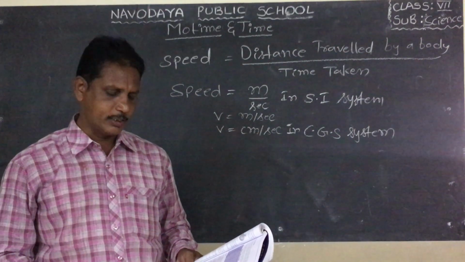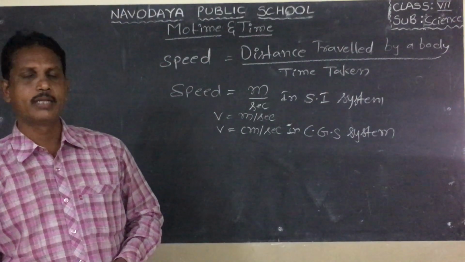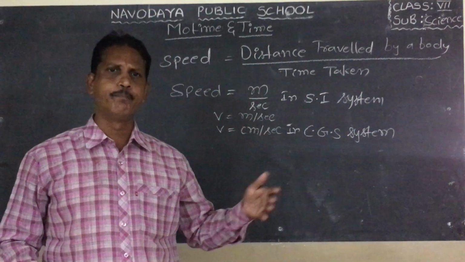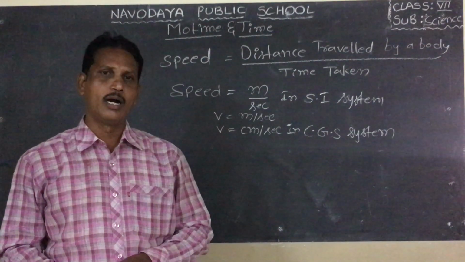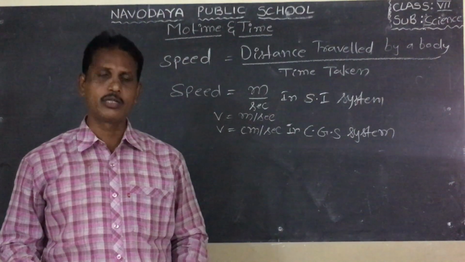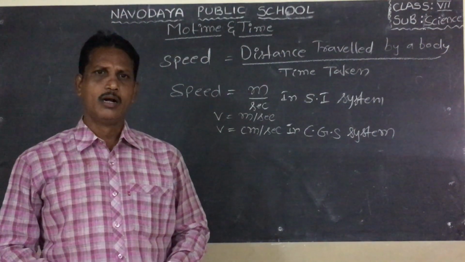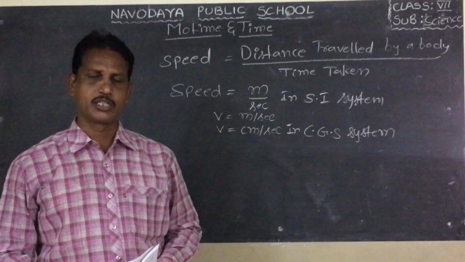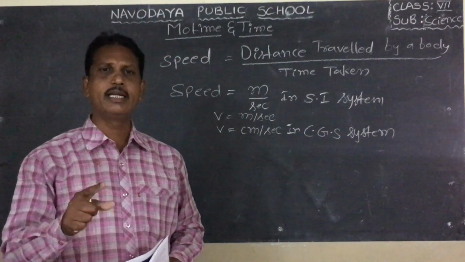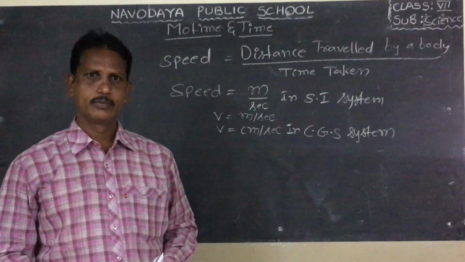Thus we can define the speed of an object as the distance travelled by a body, any object, in unit time. It is called speed. The unit of speed is meter per second in the SI or MKS system. The unit of speed is centimeter per second in the CGS system.